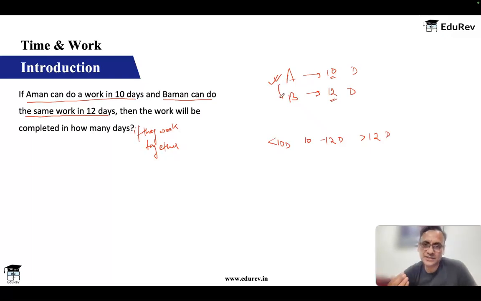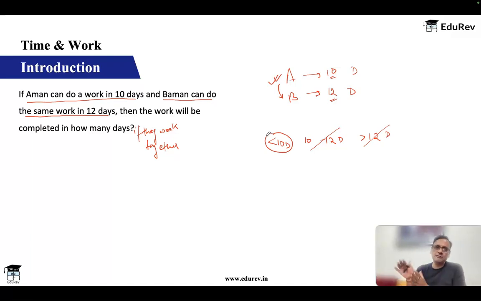So obviously if he's getting help from someone, then the total number of days is going to be less than 10. He'll finish the work faster, right? Because there's someone else to help him. So obviously 10 to 12 is not possible. More than 12 is not possible. Obviously my answer has to be less than 10 days. So we can mark without even solving. So first, to understand the core concept, obviously it is going to be less than 10.